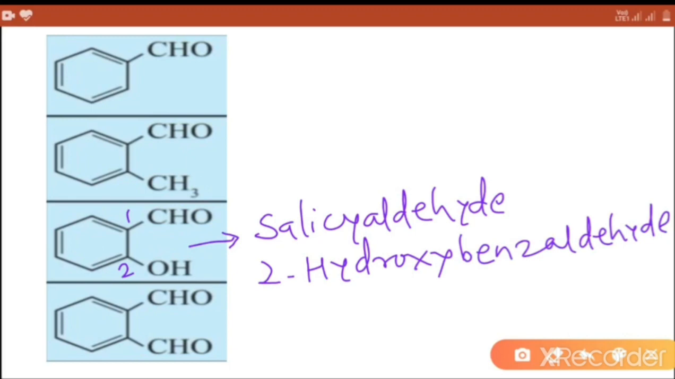Next compound, common name is phthalaldehyde.